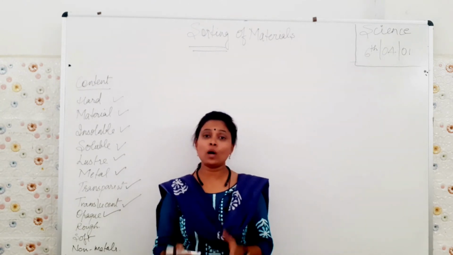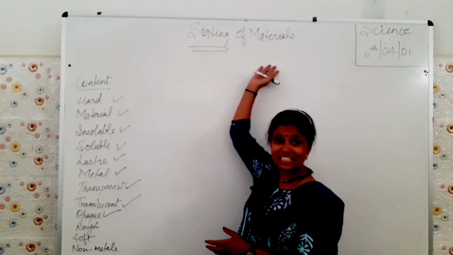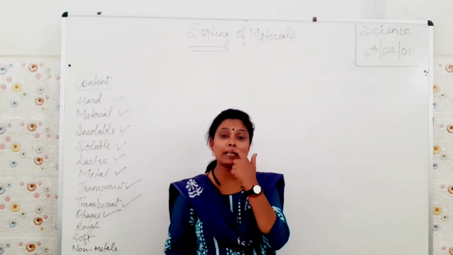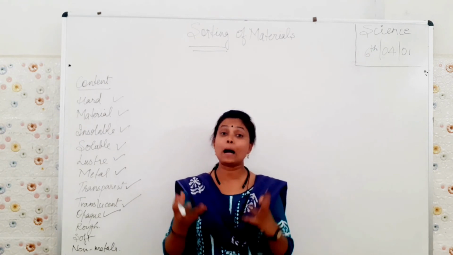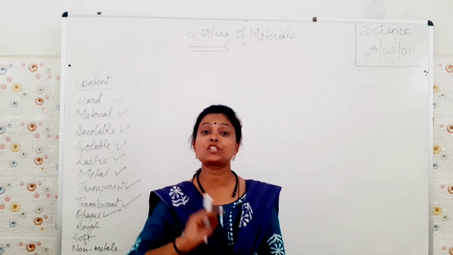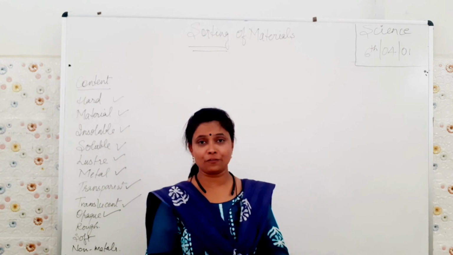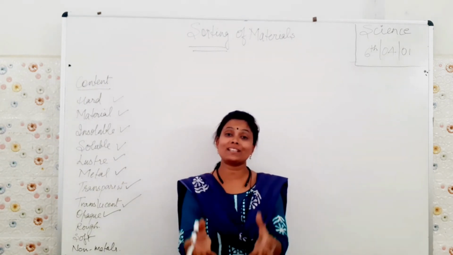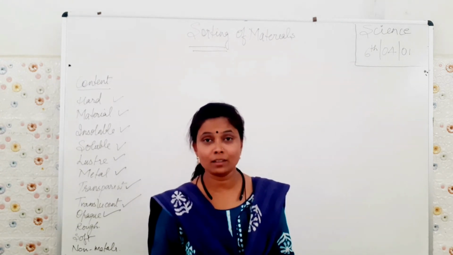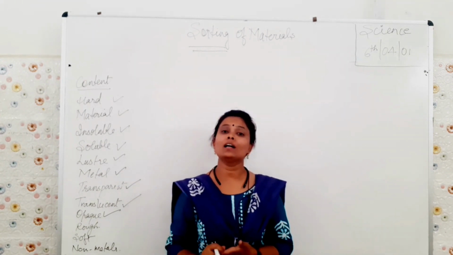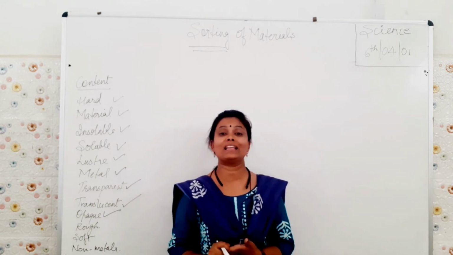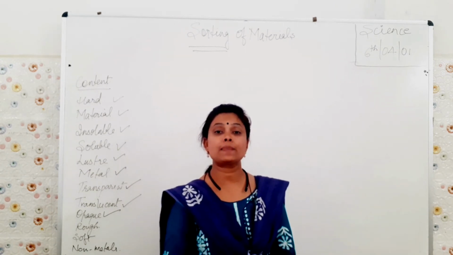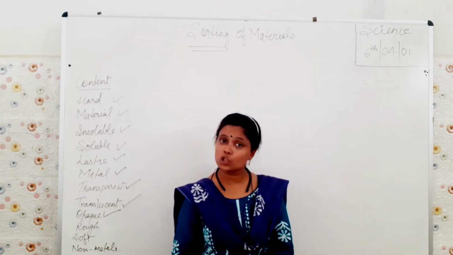So if you have to do the sorting of material, how can we do it? We can do it by their appearance, by their rigidity. We come to know if an object is rigid, what kind of object it is? Is it a smooth object? No, it is not at all a smooth object. It can be the example of a rough object. Rough objects are always rigid in nature.